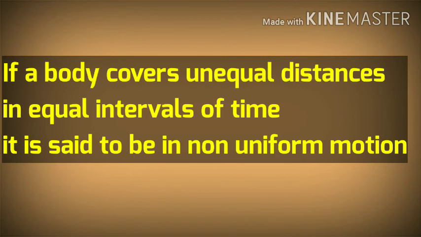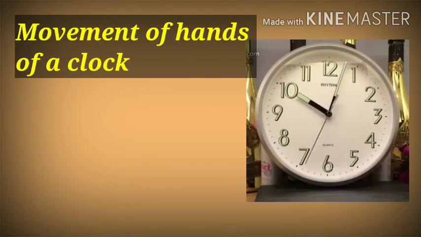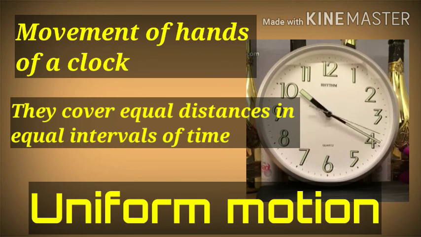Now, let us check some examples and identify whether the following motions are uniform or non-uniform. First, the movement of the hands of a clock. Let us check, it covers equal distances in equal intervals of time. Hence, it is an example of uniform motion. Check any clock. It always covers equal distances in equal intervals of time. Hence, it is an example of uniform motion.